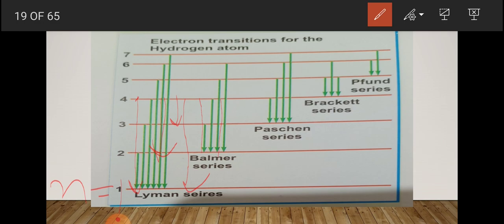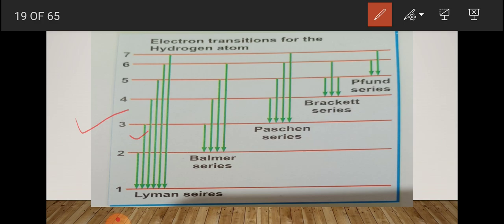In some atoms, electrons may be excited to the third orbit. Suppose it is moving to the third orbit. This electron may also adopt different routes for coming down to the ground state. From N3 to N1 directly it can come.